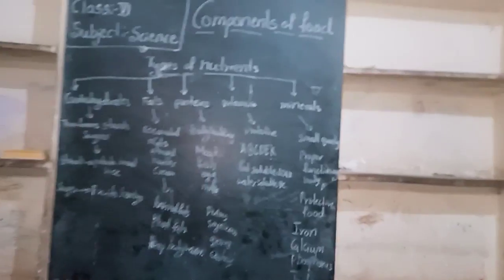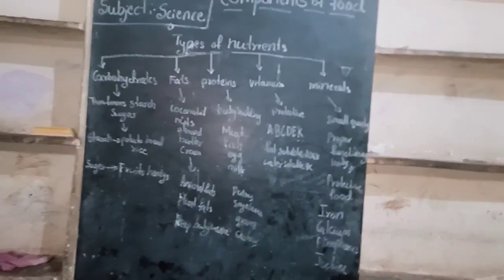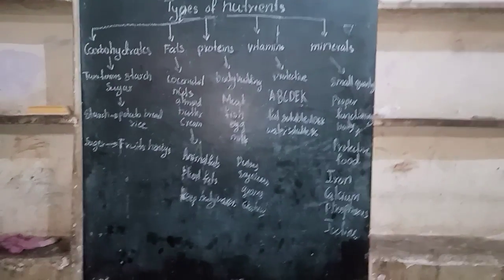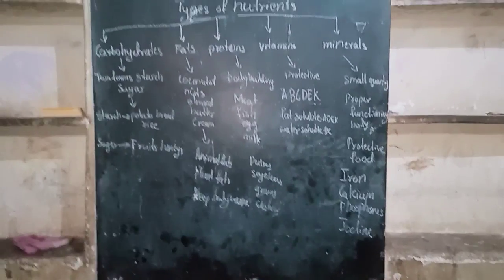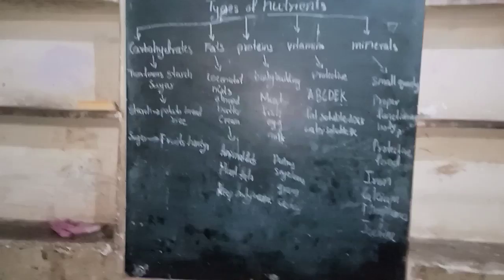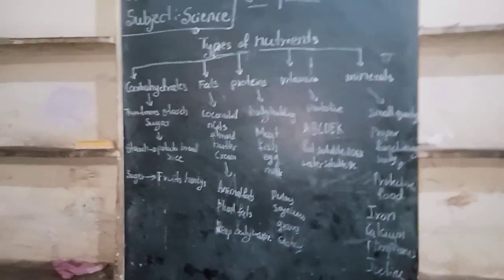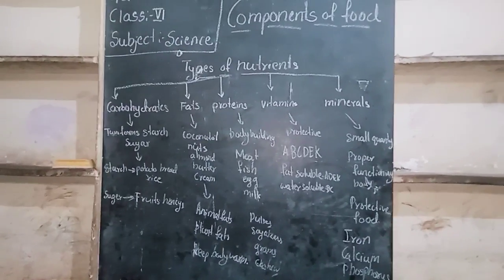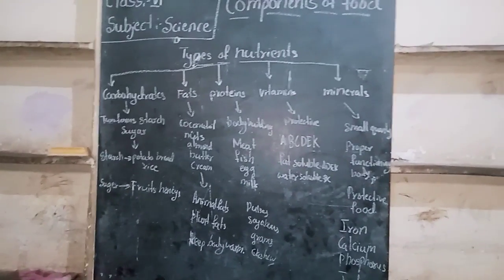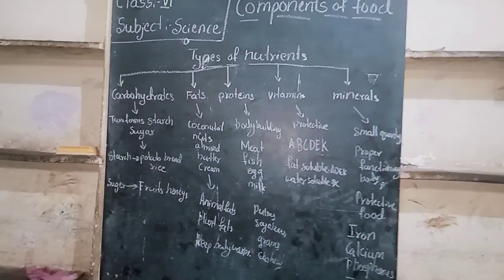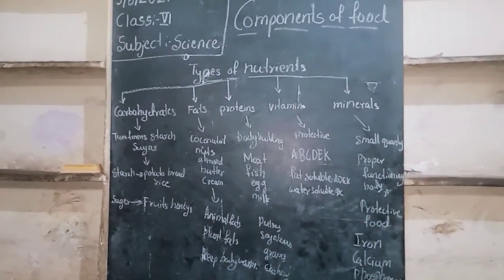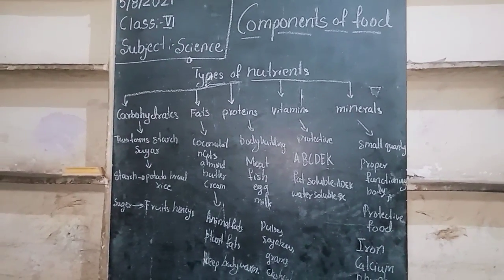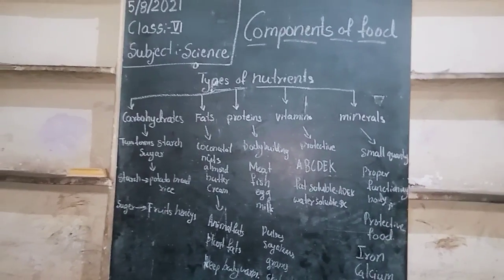So this food, in the chapati or in the rice or in the vegetables or in the fruits or in the meat, fish, milk, dairy products, they contain many substances, which we can't see. We can see the rice, we can see the chapati, we can see the vegetables, we can see the fruits, but we can't see the substances which the food has. These substances are known as nutrients.